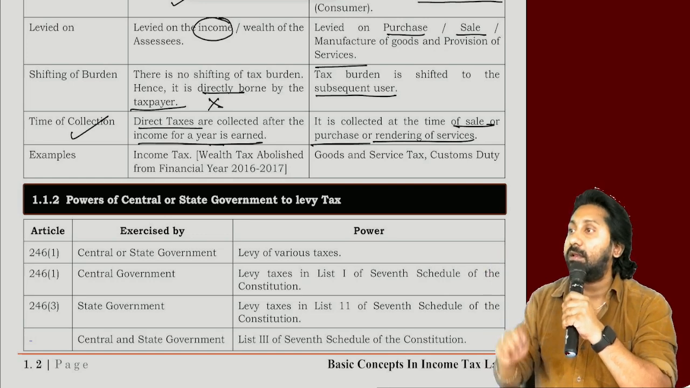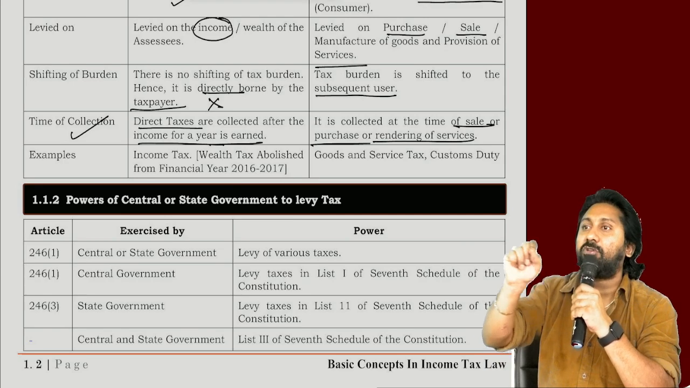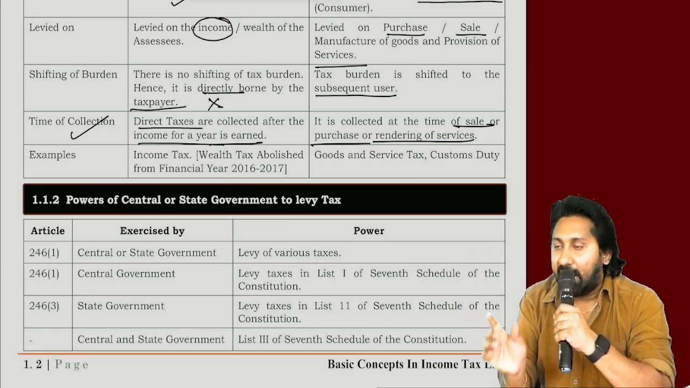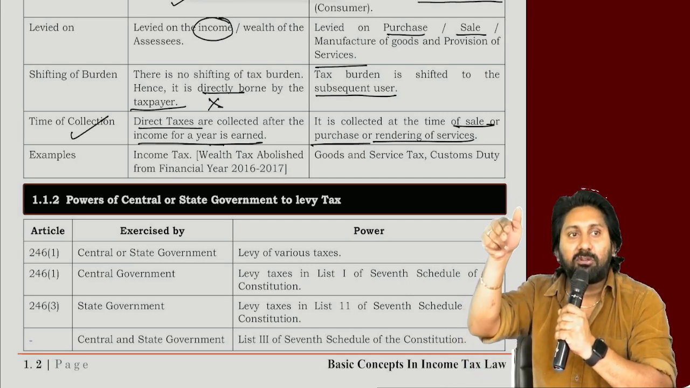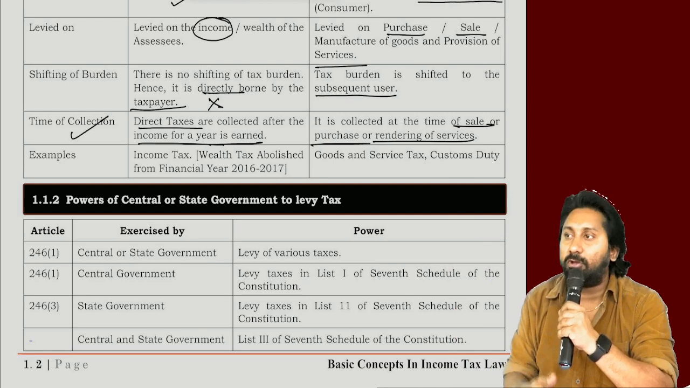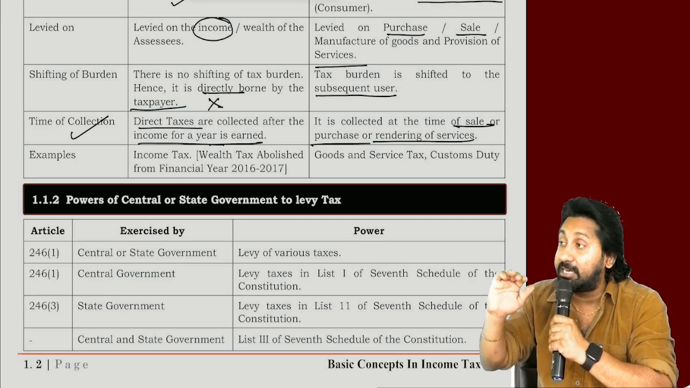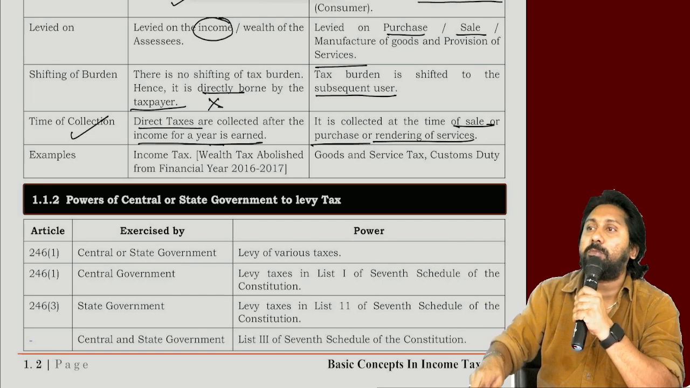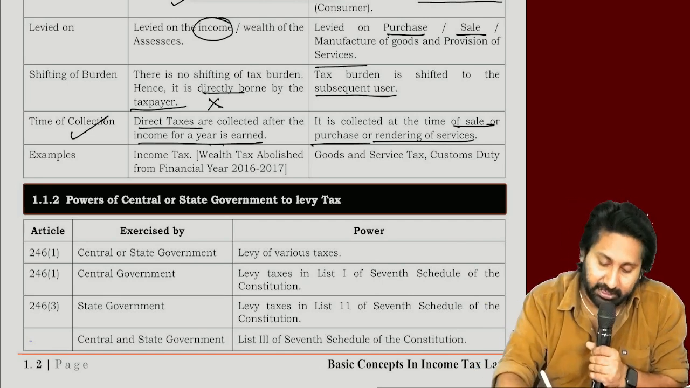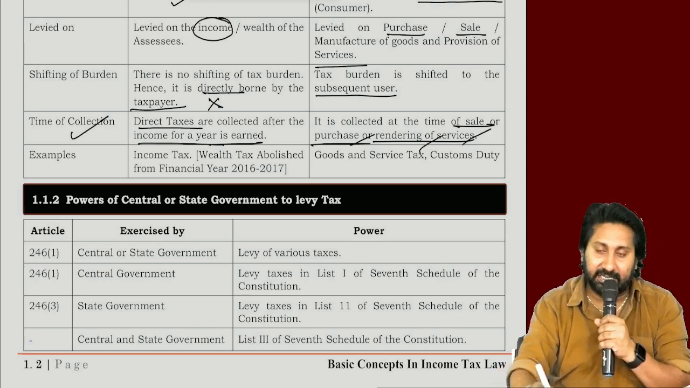What invoice? In a tax invoice, they will write 10,000 plus 18% GST, 1,800, totally 11,800. And in that 11,800, what is also there? If you pay that 11,800, then only they will deliver the product to you. And in indirect tax, collection happens at a future time. Collection happens at the time of incidental to purchase. So it is collected at the time of sale, purchase or rendering of services.